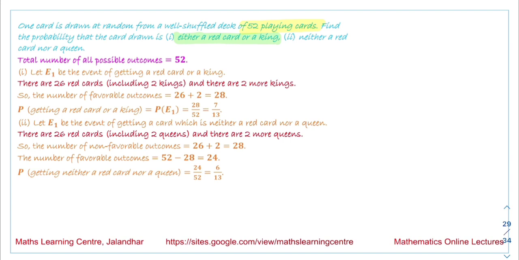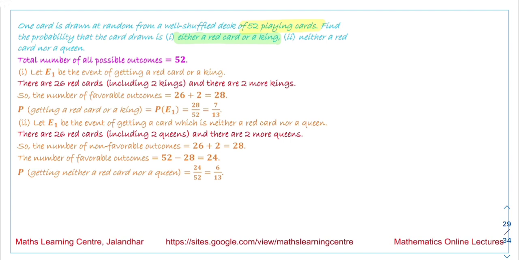Now how many black kings are there? There are 2 black kings. So the total favorable number of events is 28, and we are dividing this value by 52, that is the total number of possible outcomes. On solving this, the probability we get is equal to 7 by 13.